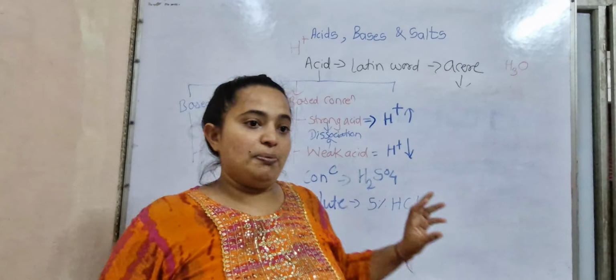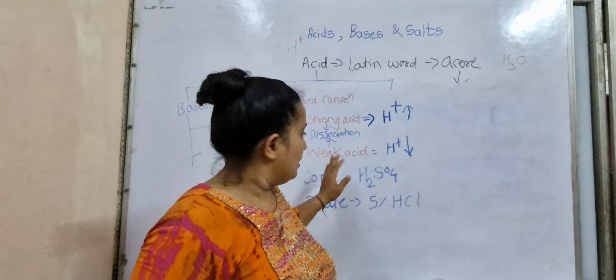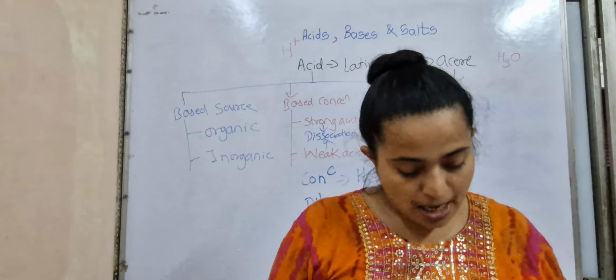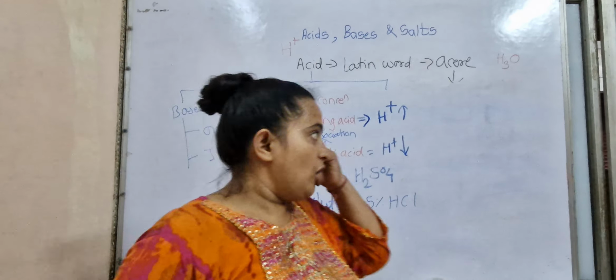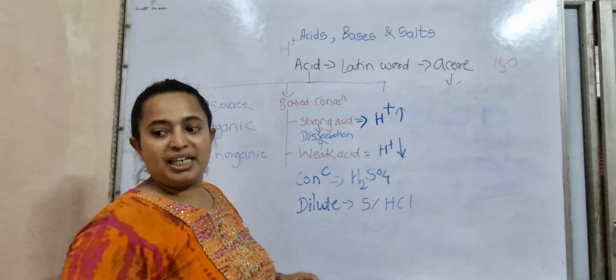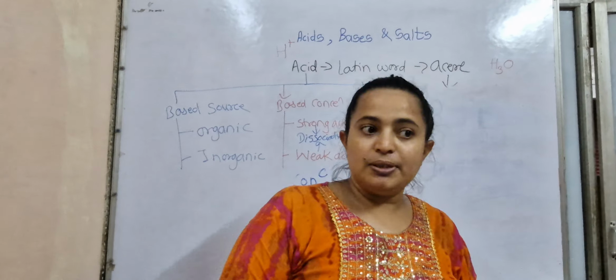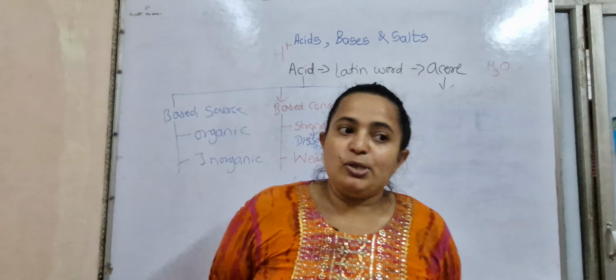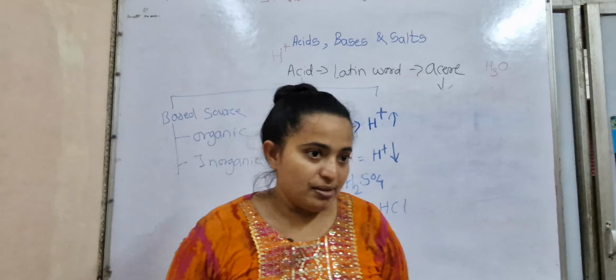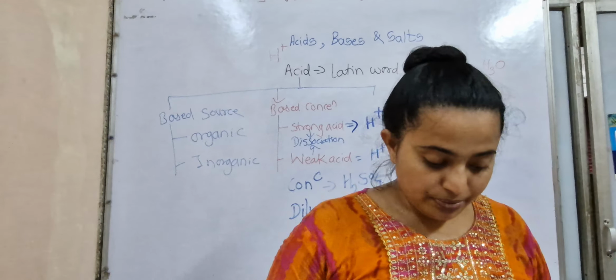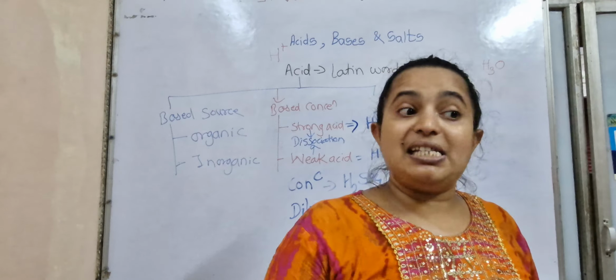And what does dissociation mean? Dissolve, in simple words. Dissociation means dissolve. Okay? Then, we all know the properties of acid. Can anyone tell me the properties of acid? Yes, they are sour in taste. Then, the pH of an acid is always less than 7.